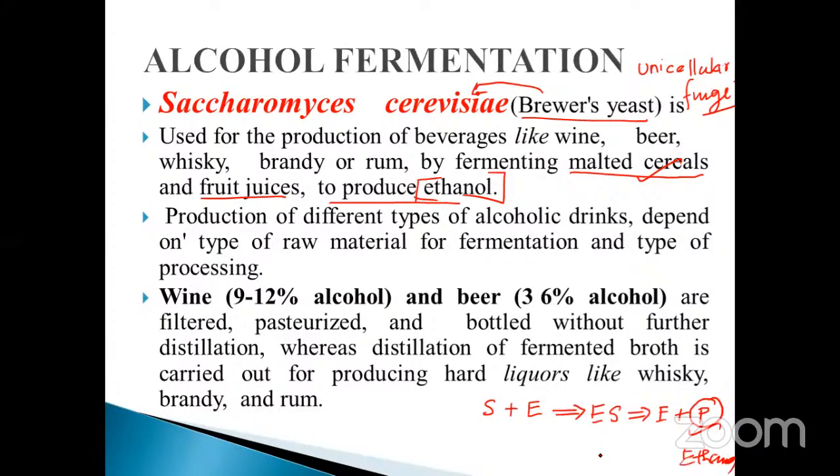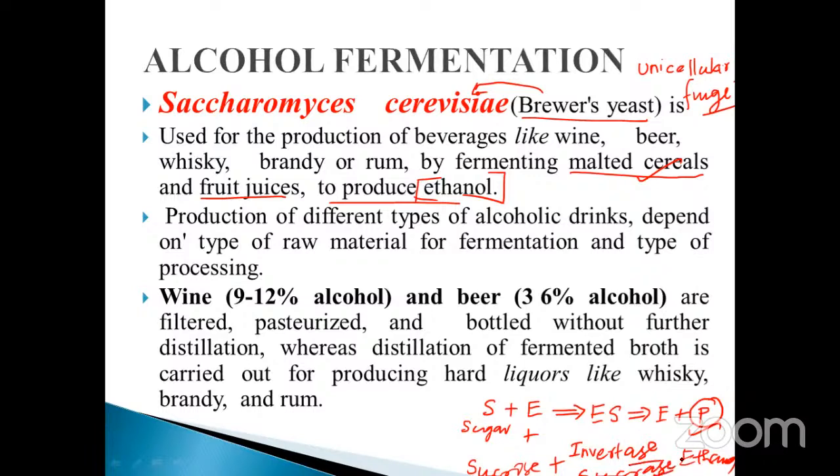My dear, the substrate, what is that? Sugar, molasses, cereal juice, or whatever it may be. Sugar plus enzyme, secreted by Saccharomyces cerevisiae. Suppose the sugar contains sucrose. When you add the sucrose molecules, you are adding the enzyme, nothing but Saccharomyces cerevisiae, one of the fungi. What happened? Automatically the yeast secretes the enzyme called invertase. Don't forget, my dear student, invertase, and also sucrase.